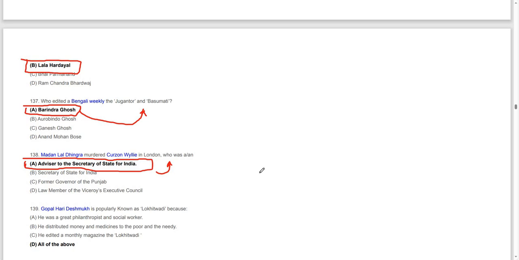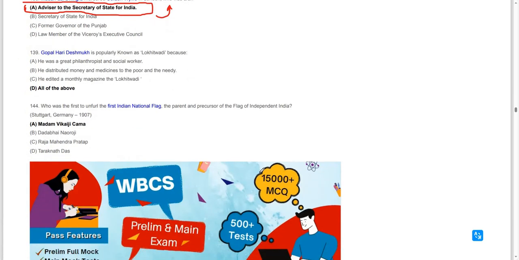Then moving on to the next question, Gopal Hari Deshmukh is popularly known as Lokhitawadi because of what? He is known as Lokhitawadi because of all the reasons. He was a great philanthropist and social worker, that is one thing.